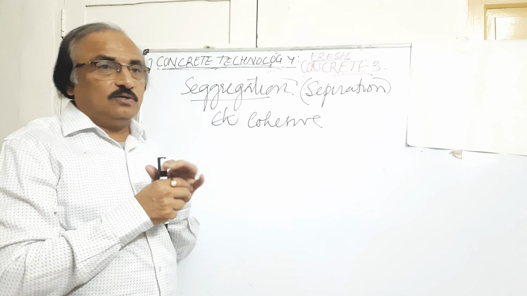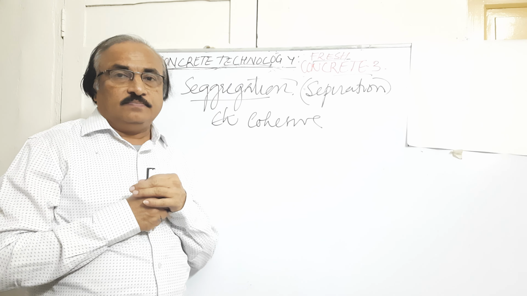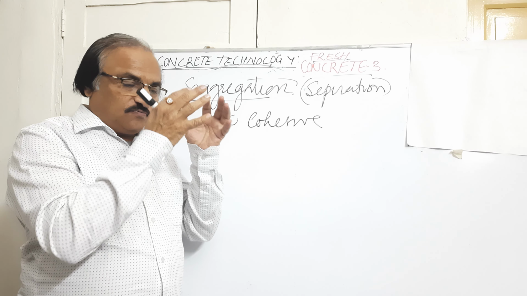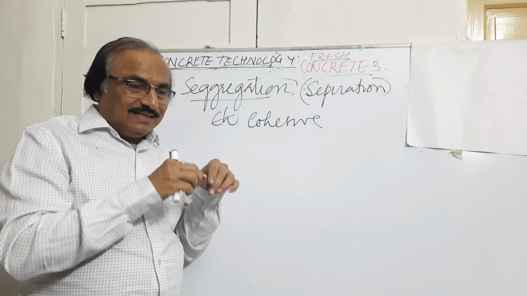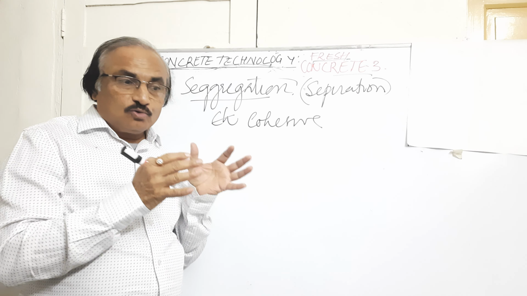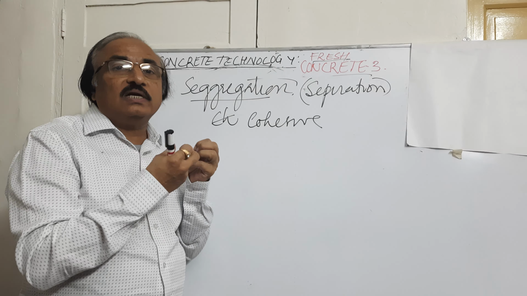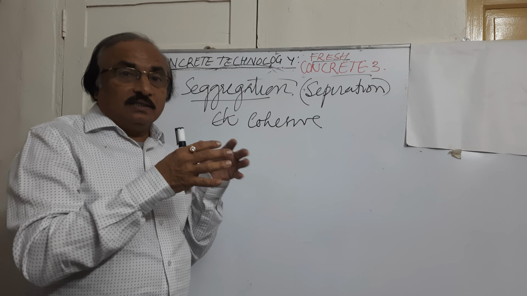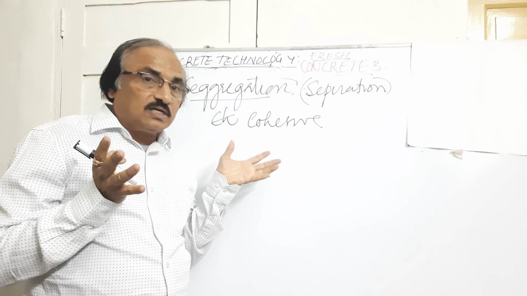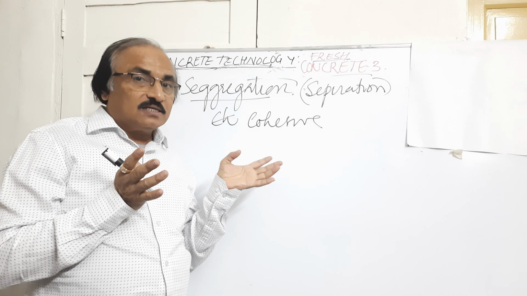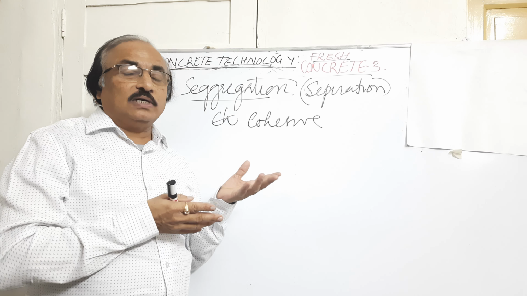See, one example I will give. You have seen cow dung, gobar, shagni. Whenever it falls down, it will be like a lump. It will not separate out. Like this, whenever you prepare concrete, you should be holding all the ingredients in totality. Such a property we call cohesive, holding each other, they do not separate out. The aggregates and the paste should not separate out, nor should the water separate out.